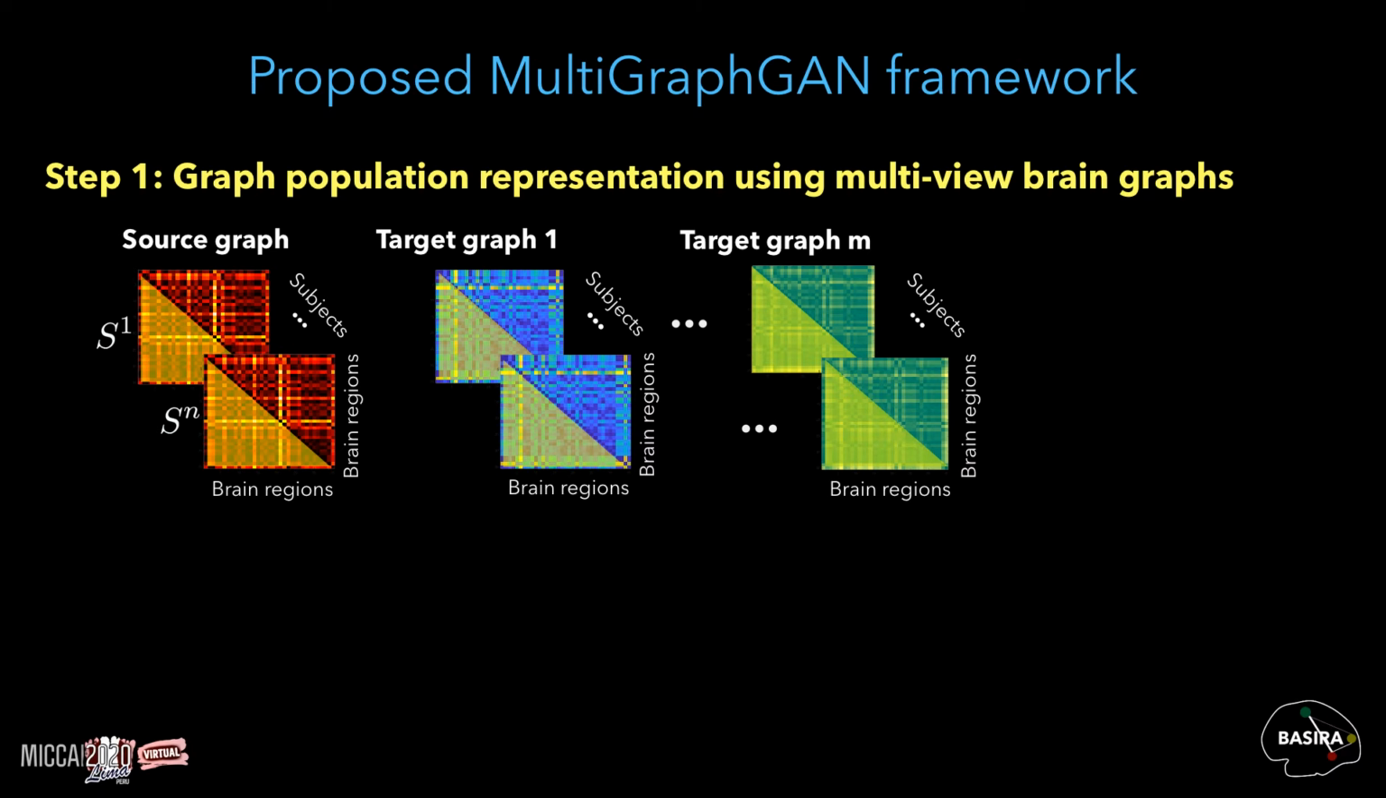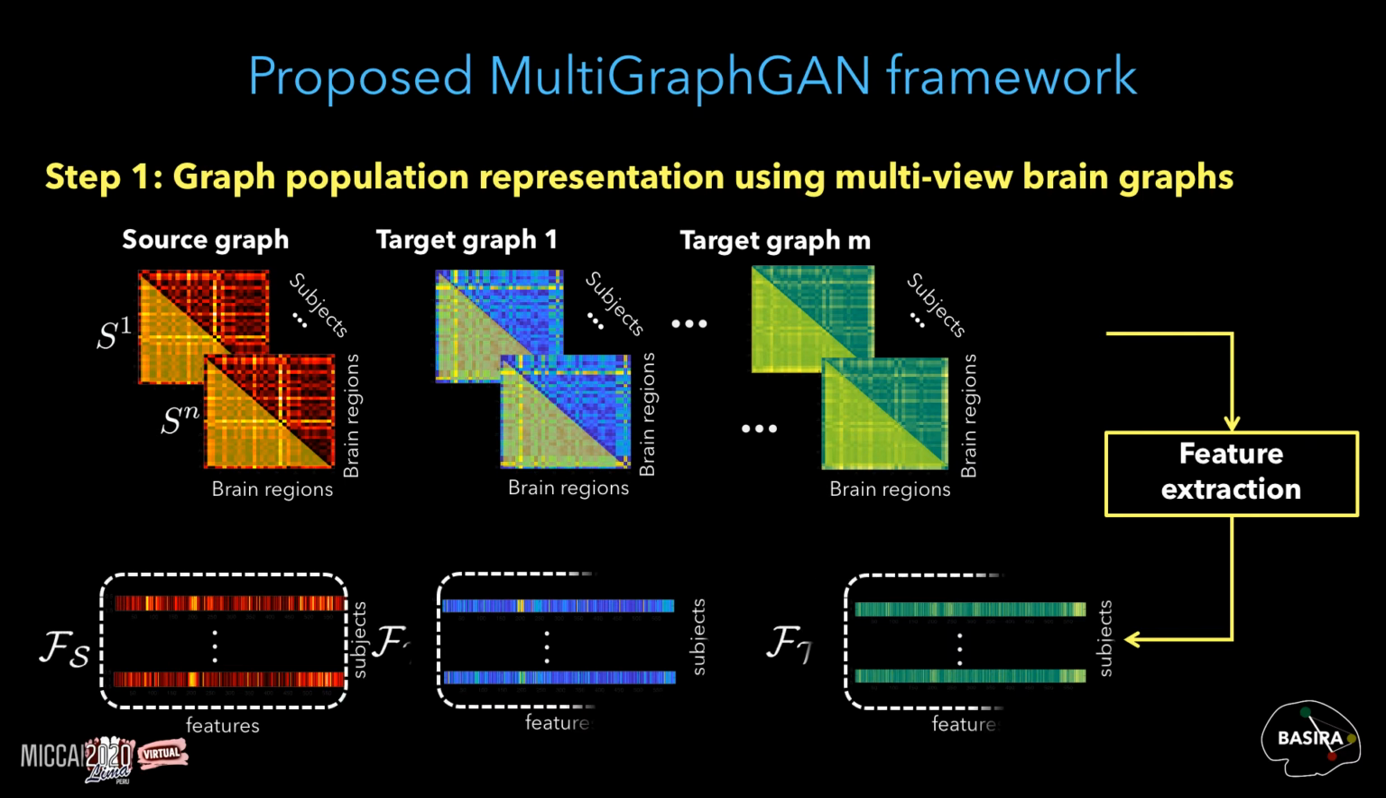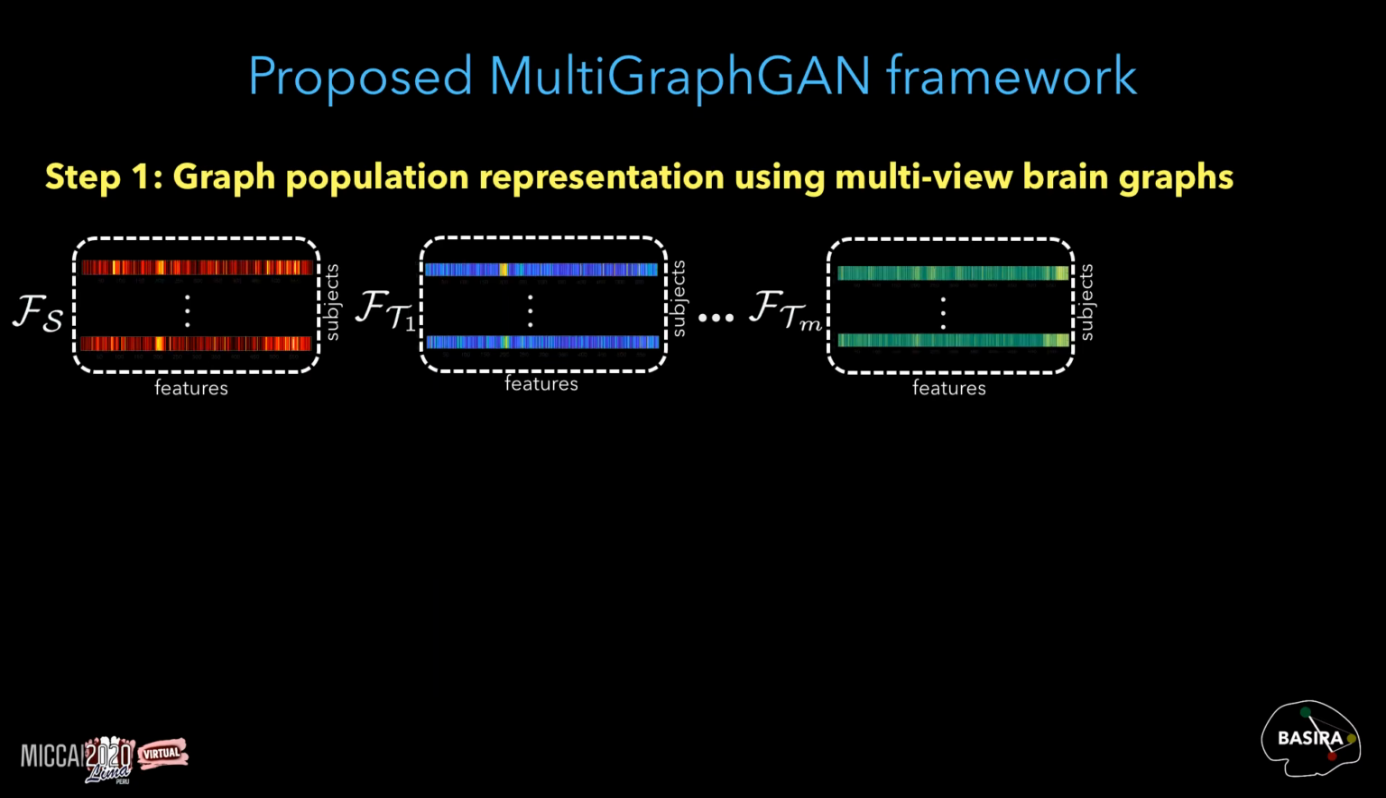So we vectorize the off-diagonal upper diagonal part of each matrix to create a feature vector F that encodes the connectivity features of subjects in a specific domain. Next, we stack those features vertically to get a feature matrix for each domain. We recall here that we aim in the following step to cluster the source brain graphs of the training subjects.